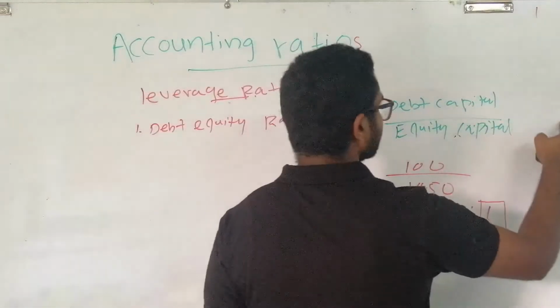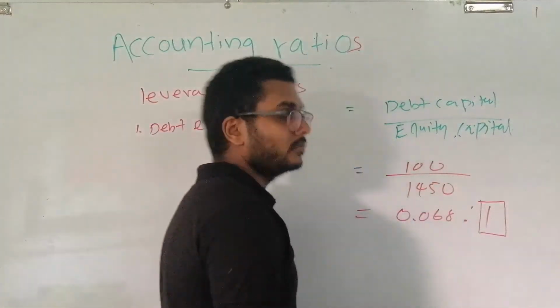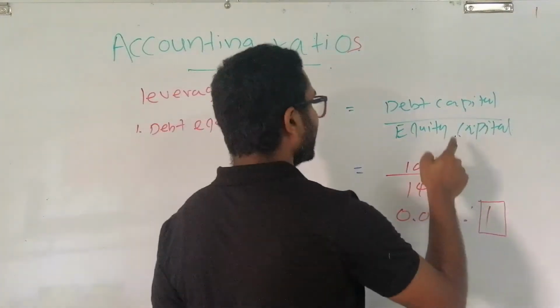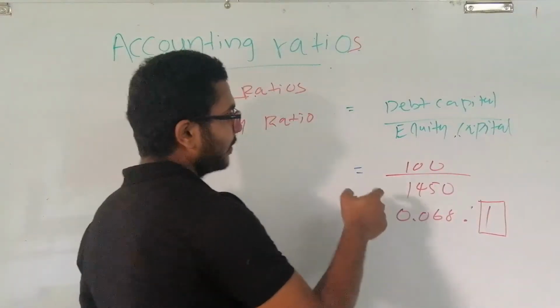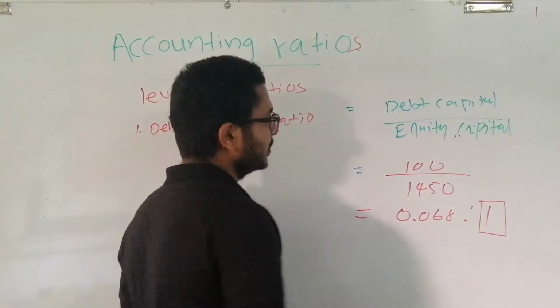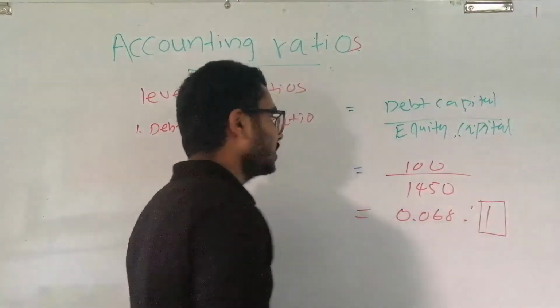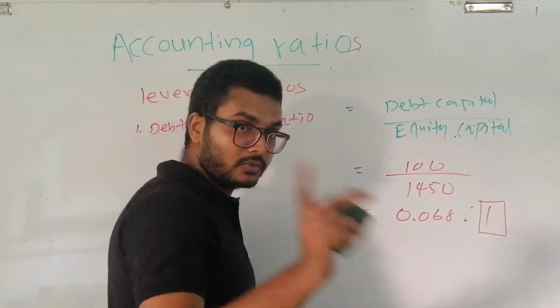Therefore, as per the question, the only interest bearing loan is the bank loan, and it is amounting to 100 rupees, and the ordinary shareholding is 950 rupees, and the reserve is amounting to 500.